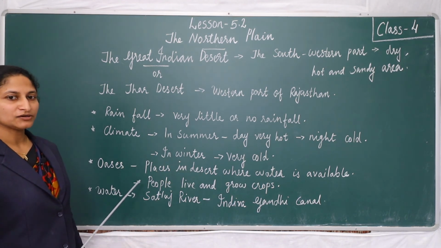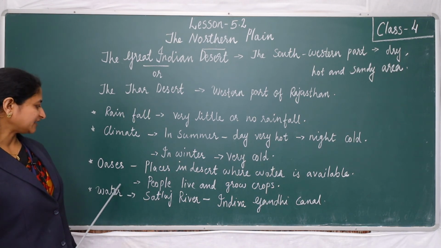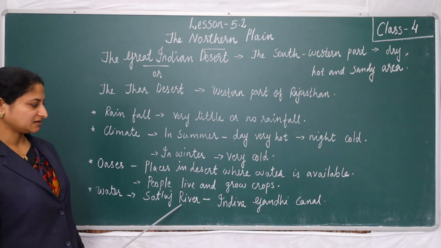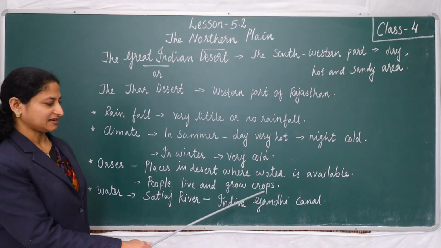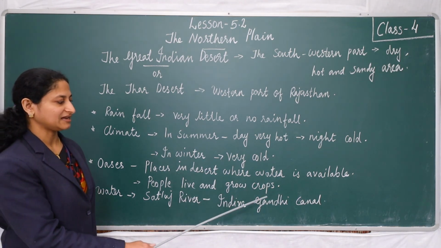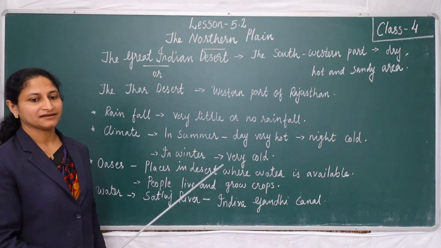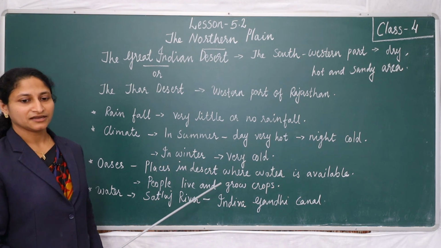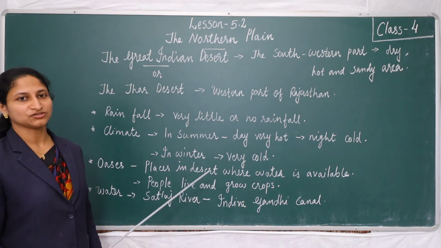Because of very little rainfall, water is brought to this region from the Satluj River through the Indira Gandhi Canal. And the Indira Gandhi Canal helps the Great Indian Desert to turn into green zones or green fields.